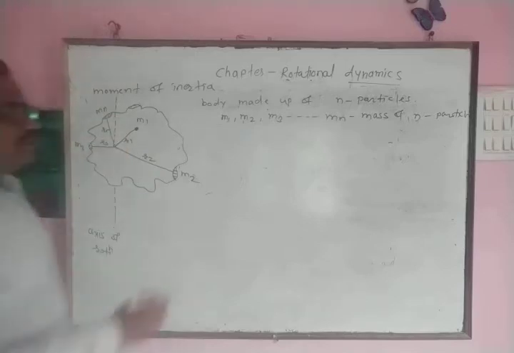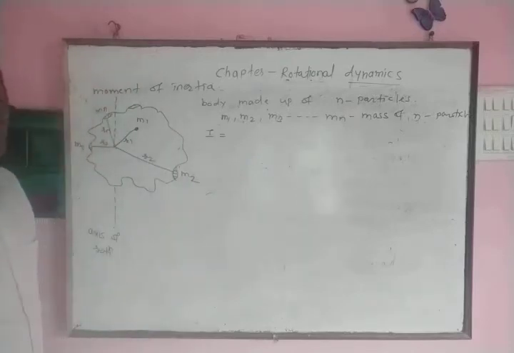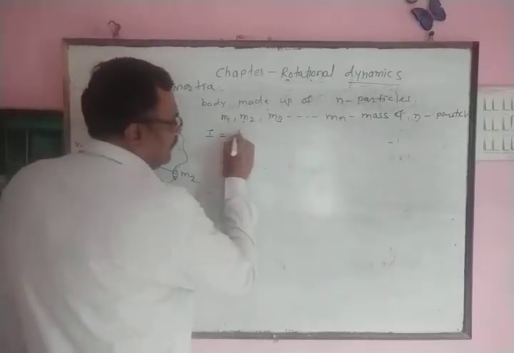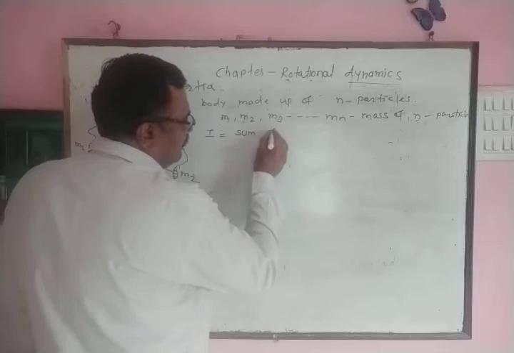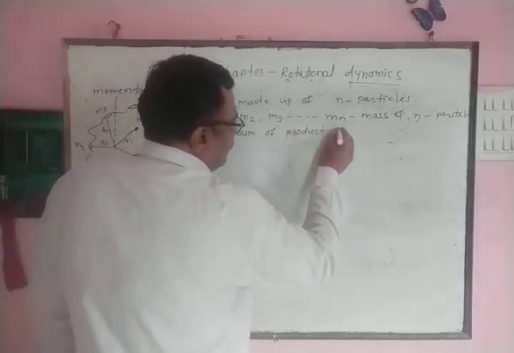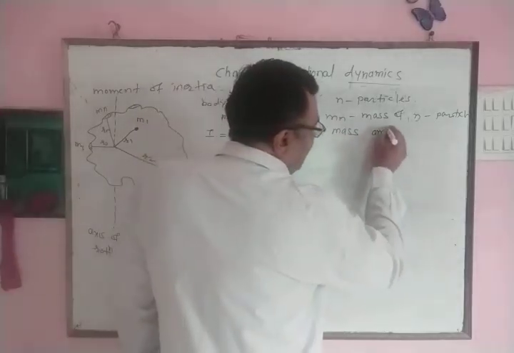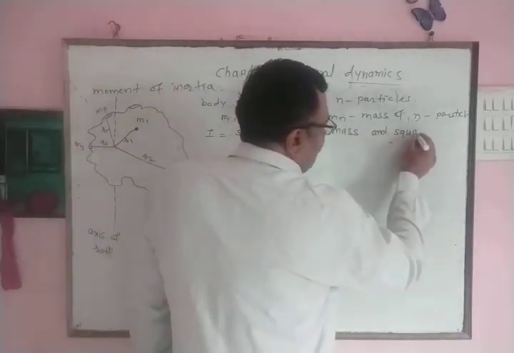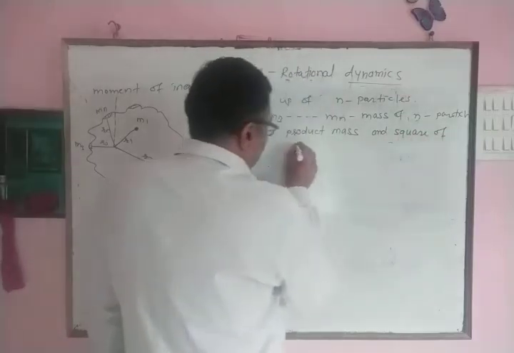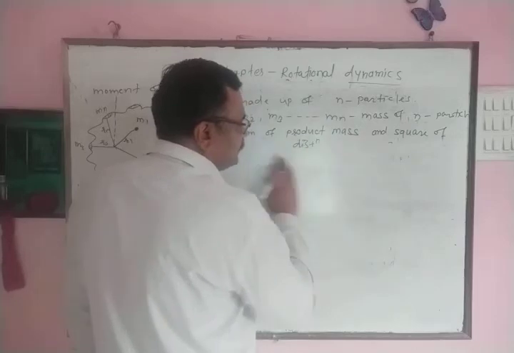Now, moment of inertia is denoted by I, and it is equal to sum of product of mass of each particle and square of distance of that particle from the axis of rotation.